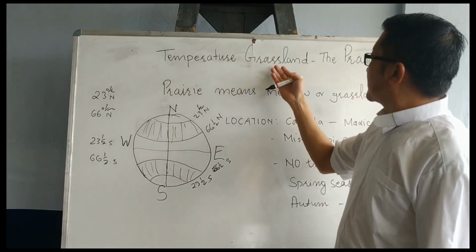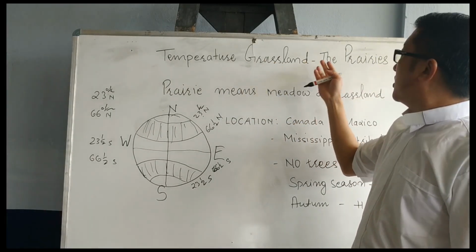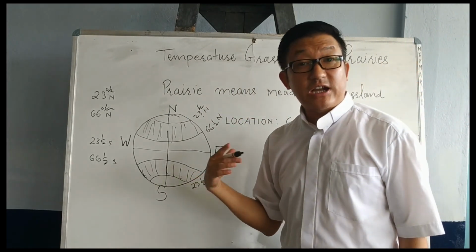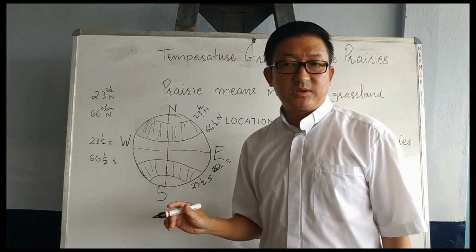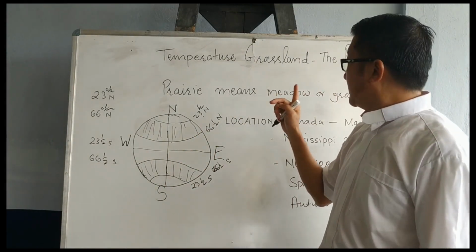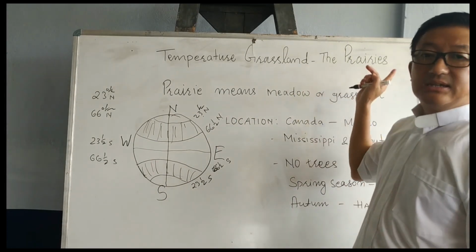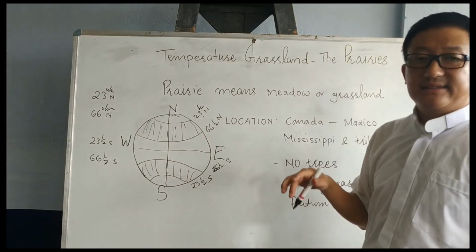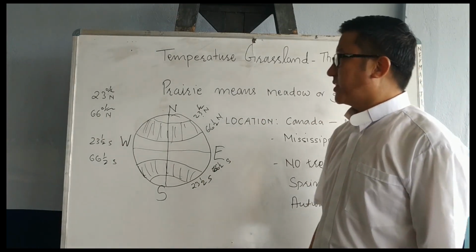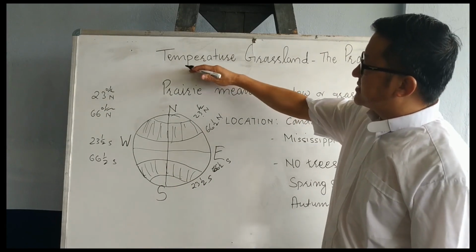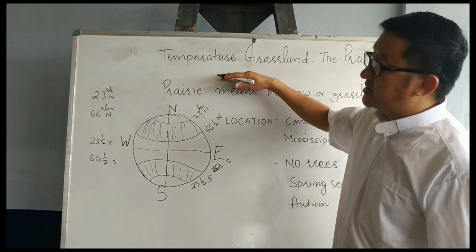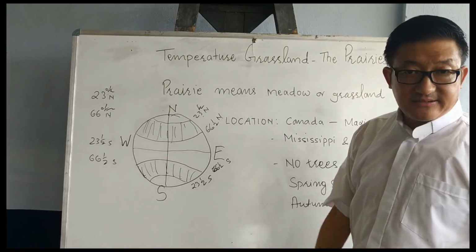The temperate grassland is called the prairies in French, by the people who live in France. According to them, the meaning of prairies is grassland, and this grassland is also known as meadow, right? Now this is the particular location of this region, the temperate grassland.